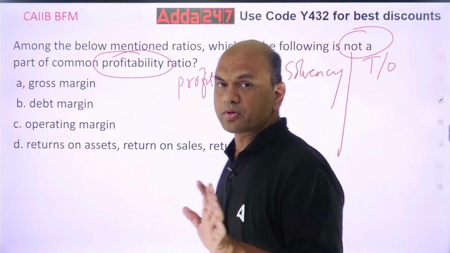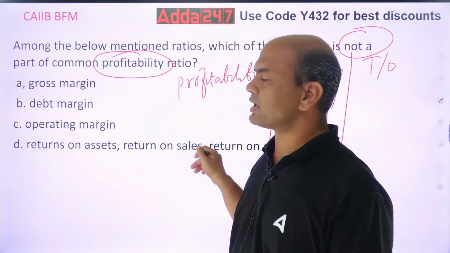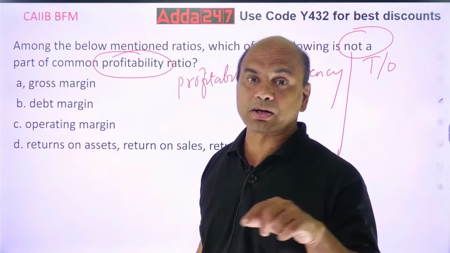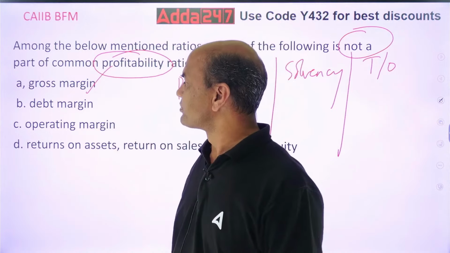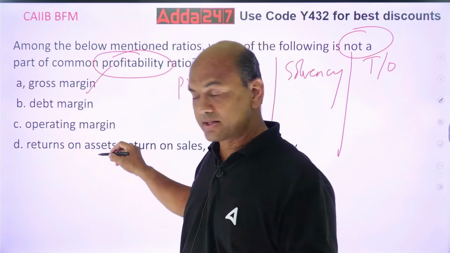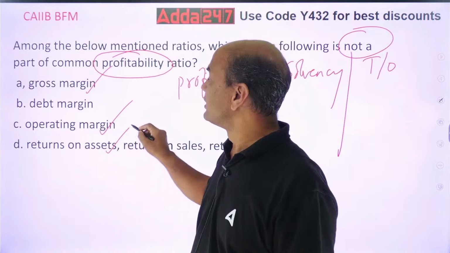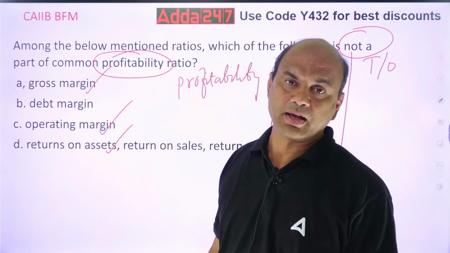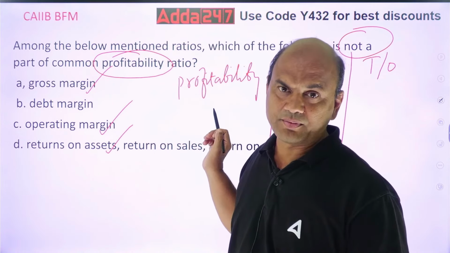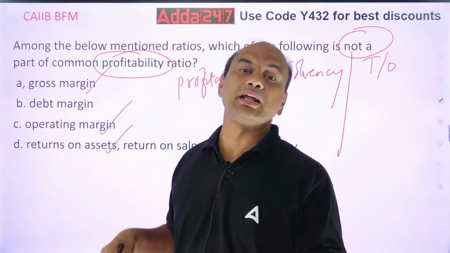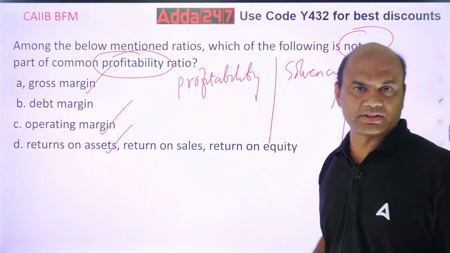So, of the options: gross margin, debt margin, operating margin, return on assets, return on sales. Which of them are not part of profitability? Gross margin, gross profit ratio, it is there. Operating margin, operating profit, it is there. Overall profitability means operating. Return on assets, again it is there. Debt margin is different. Debt margin is not the right answer. It's not part of these ratios. You can relate this to the debt equity ratio, but that will be part of solvency, long-term solvency.